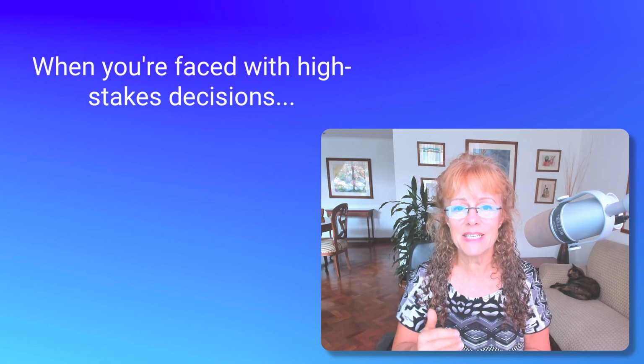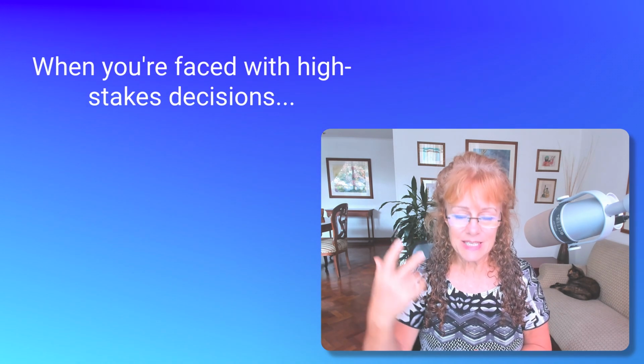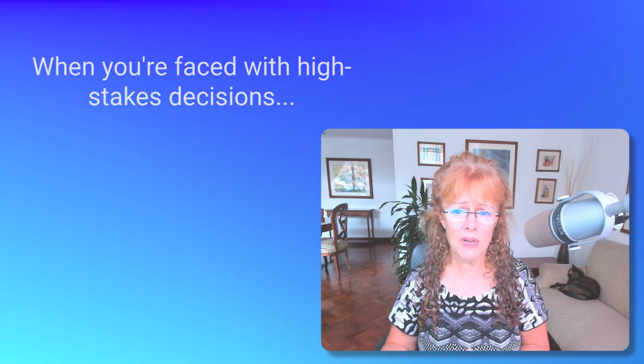For people who have to make high stakes decisions, critical decision making for their businesses or for their life, especially in this time where everything is changing so rapidly and it's really hard to keep track of all of the vectors of change and the inputs that are impacting what we're trying to make a decision on, it's really easy to just get halfway through the decision making process and basically give up and go with the easiest option, which you're going to end up regretting in the long run.